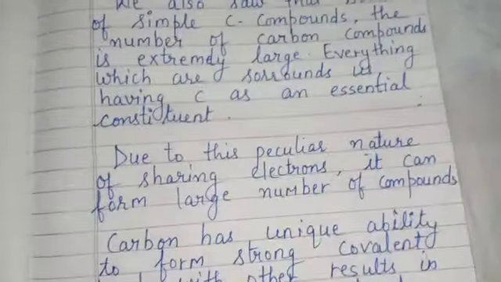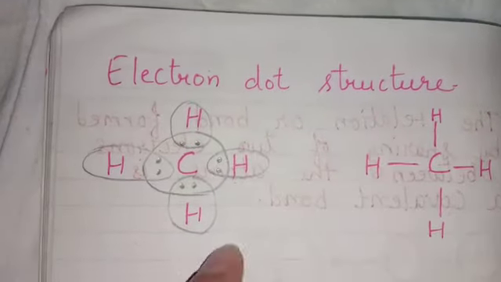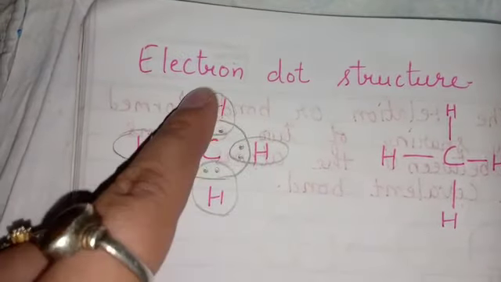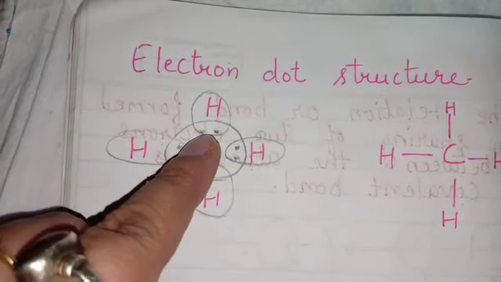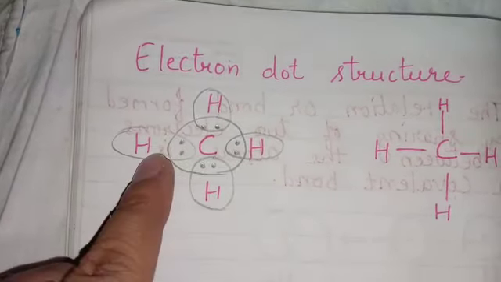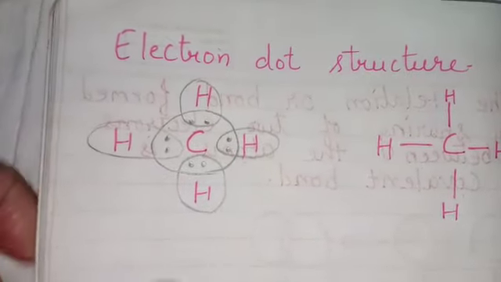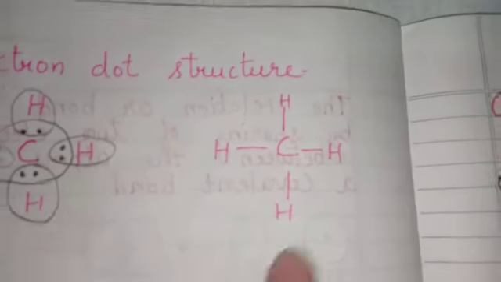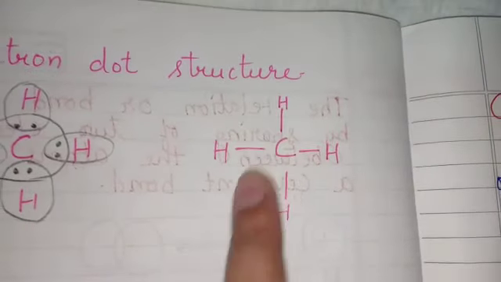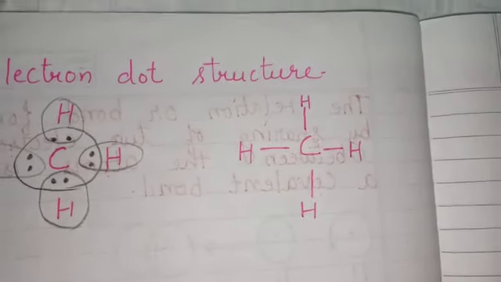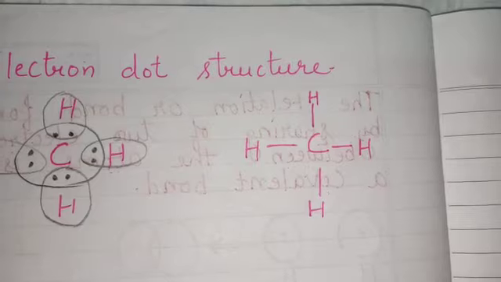Now our next topic is the electron dot structure. See here, when this single hydrogen is around this circle, it shows the hydrogen duplet is complete. The hydrogen duplet is complete here also, and carbon's octet is also complete. So this is called complete sharing of electrons. This is the structure of methane, which shows carbon and 4 hydrogen atoms. So both acquire stability. Here, by sharing of electrons, carbon as well as hydrogen becomes stable.